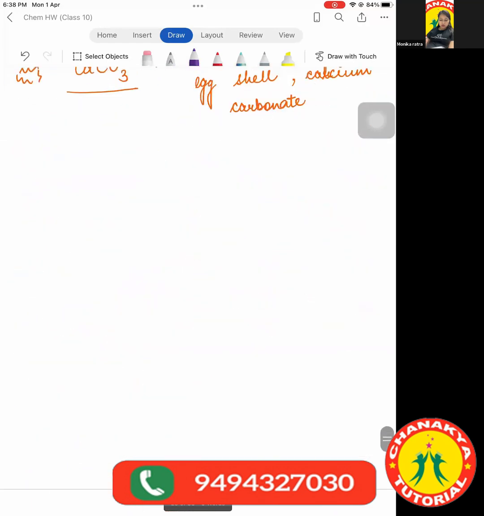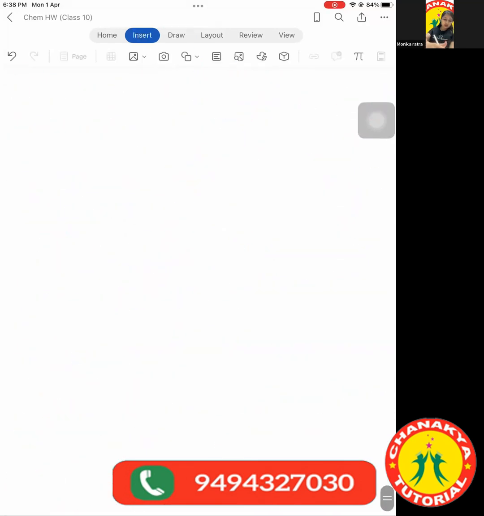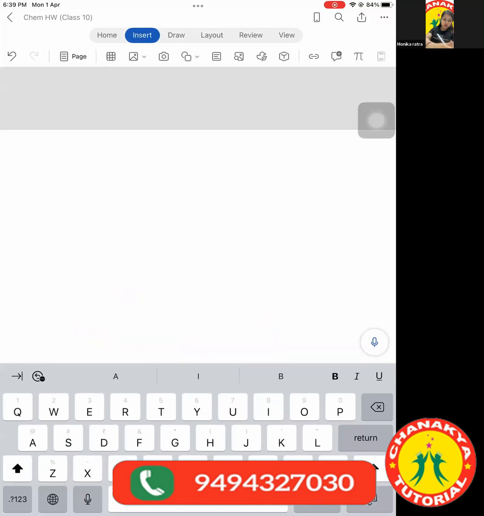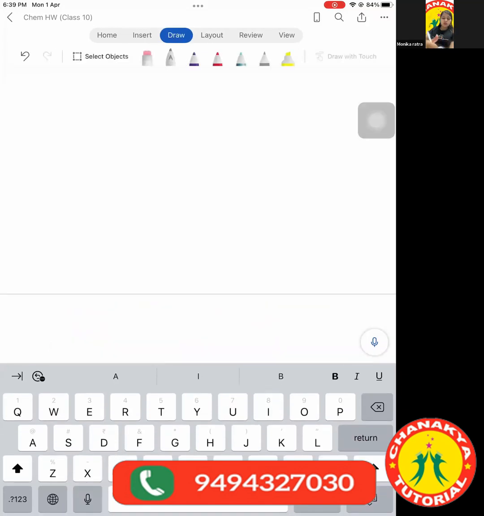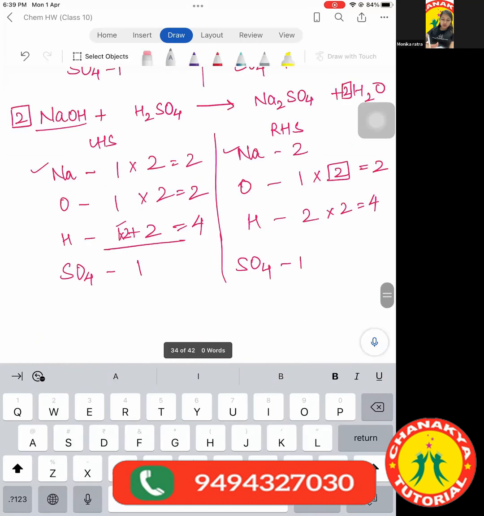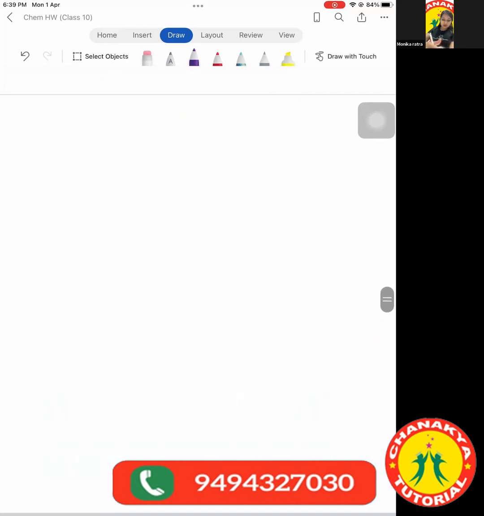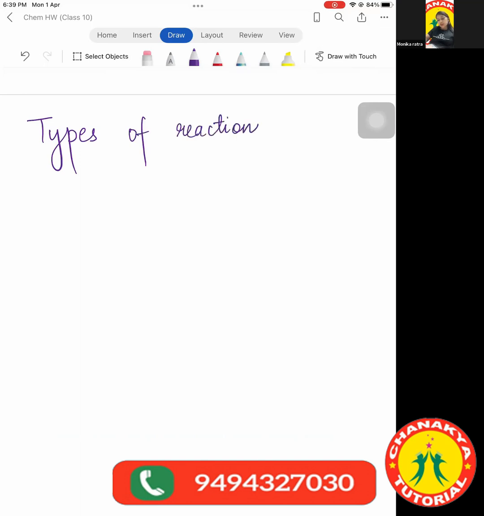Okay. So children, now let us start with the types of reaction. It is very, very important, and there are many, many questions which come in the exam related to these. So now let us start with the first type of reaction. There are actually 5 types of reactions, and we are going to study, I think, 1 only today or maybe 2. The first type which we are supposed to study is the combination reaction.